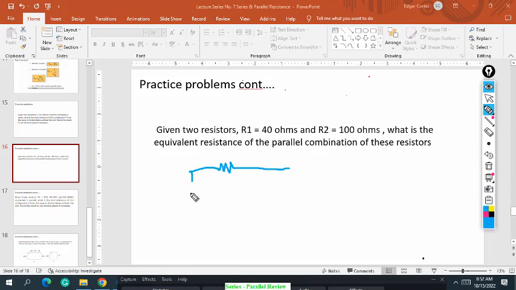So, the question is, what is the R equivalent? Okay, 40 ohms, R equivalent equals question mark. What is the formula here, class? R equivalent equals 4,000.